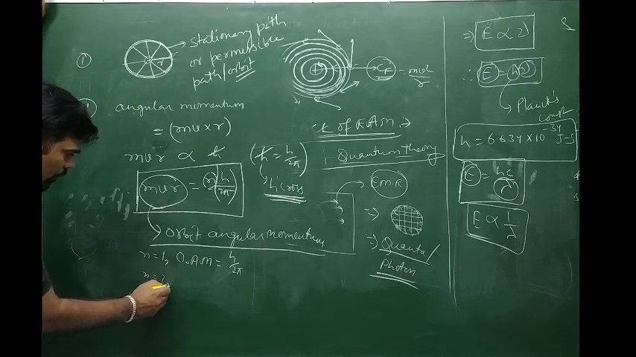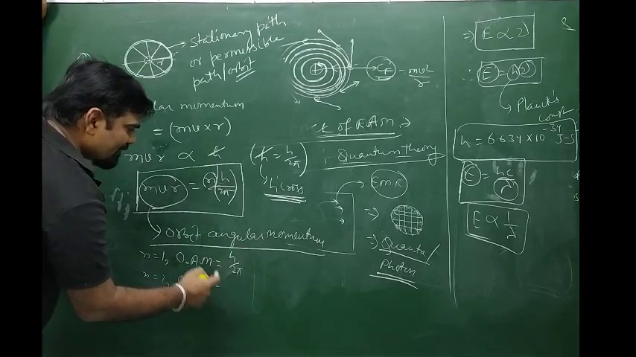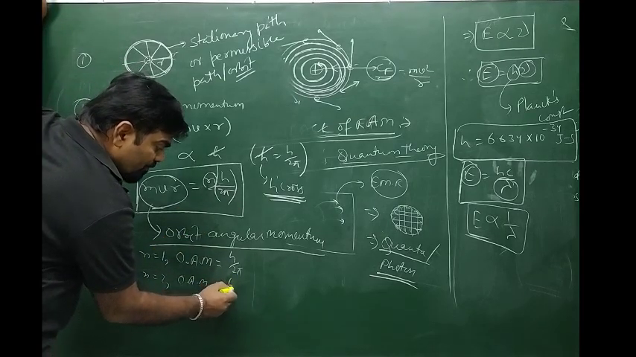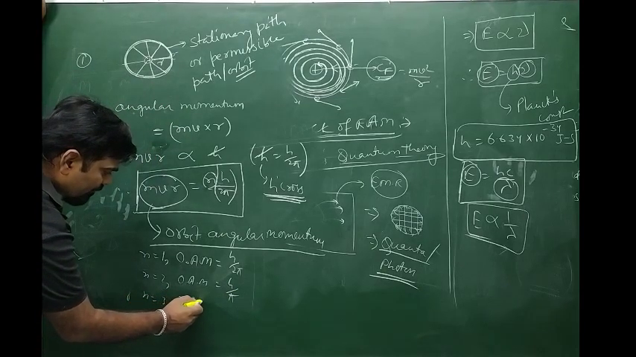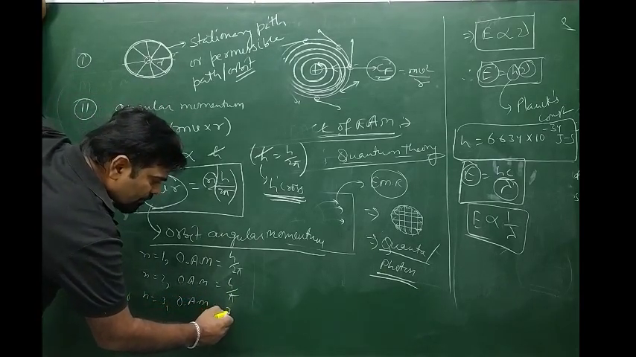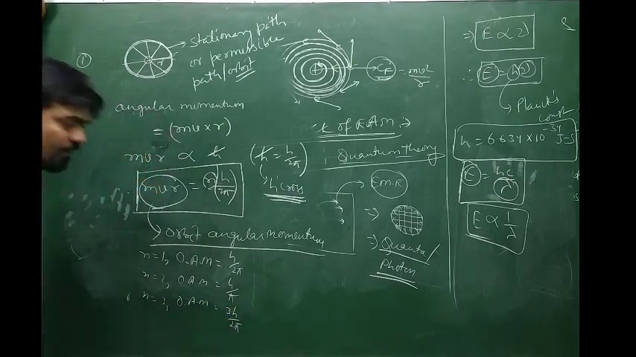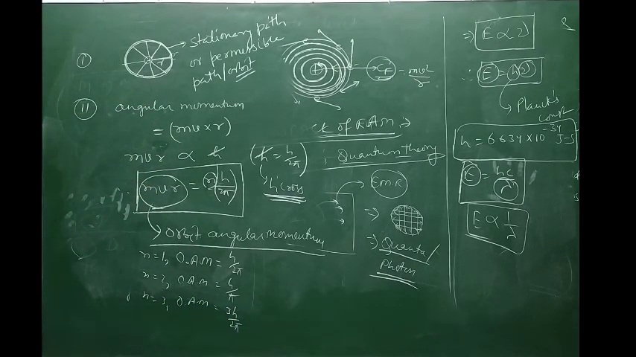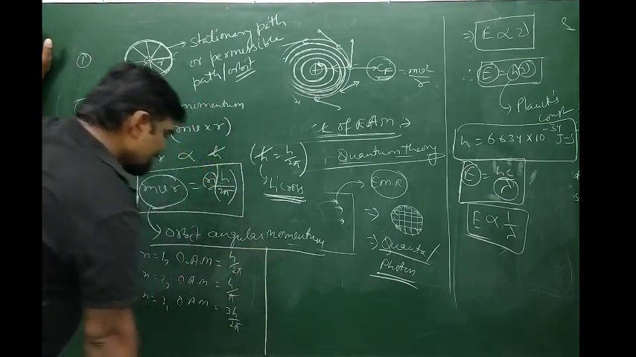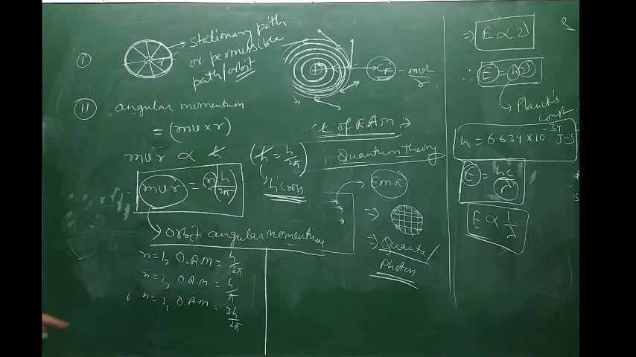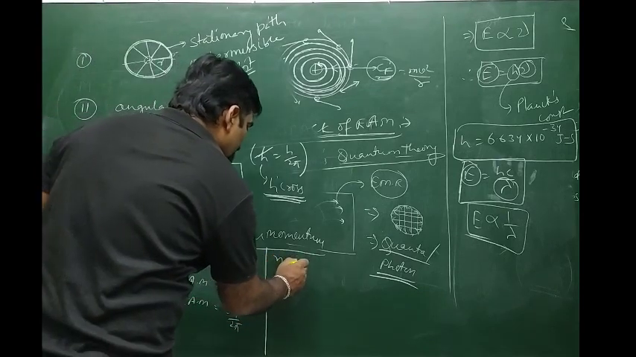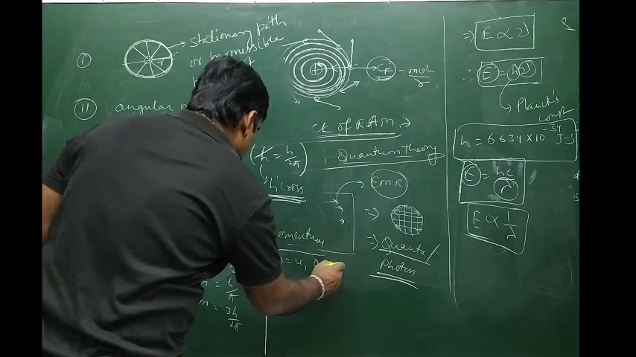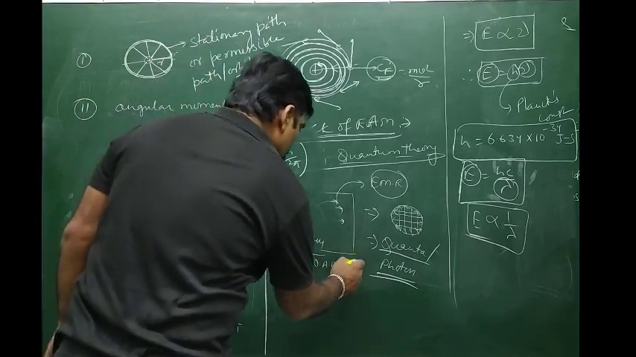If n is equal to 2, what is the orbit angular momentum? That is 2 into h by 2 pi, that is h by pi itself. If n is equal to 3, the orbit angular momentum can be written as 3 into h by 2 pi, so 3h by 2 pi is possible. What about 4h by 2 pi, that is h by 4 pi? See now, n equal to 3 gives orbit angular momentum 3 into h by 2 pi. If n is equal to 4, the orbit angular momentum can be written as 4 into h by 2 pi, that is 2h by pi.